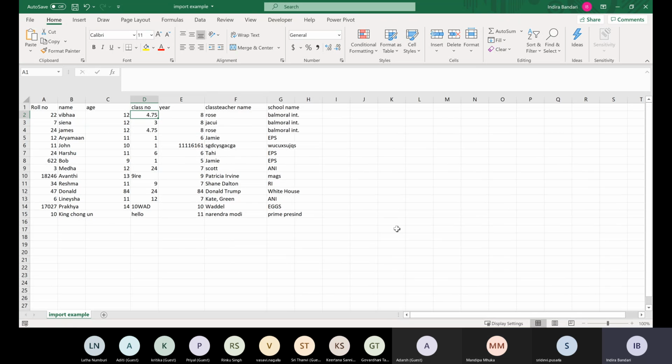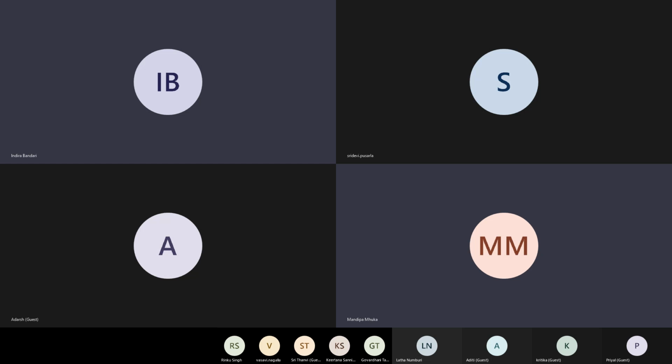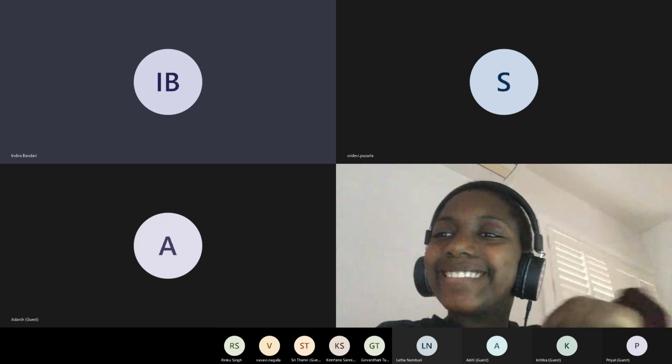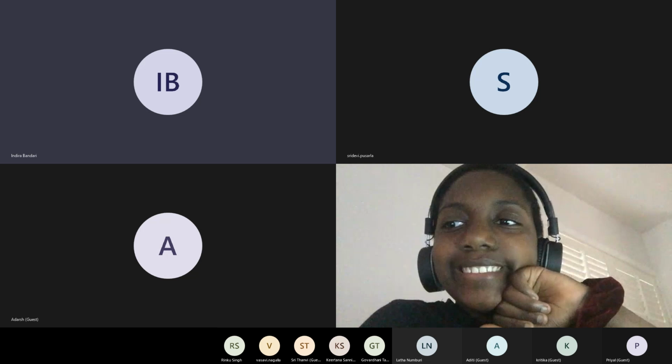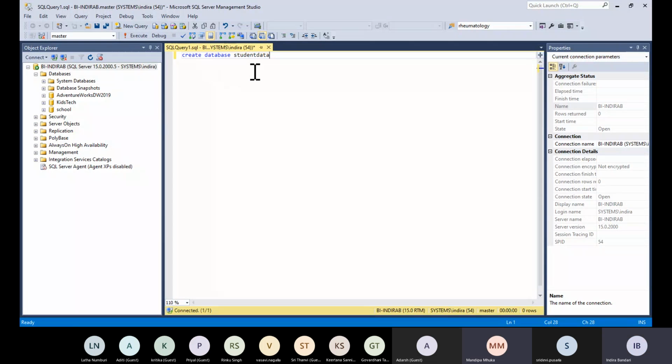How do we import? We import into a new database, right? So now I'm going to create a new database in SSMS. To do that, we type create database student data.